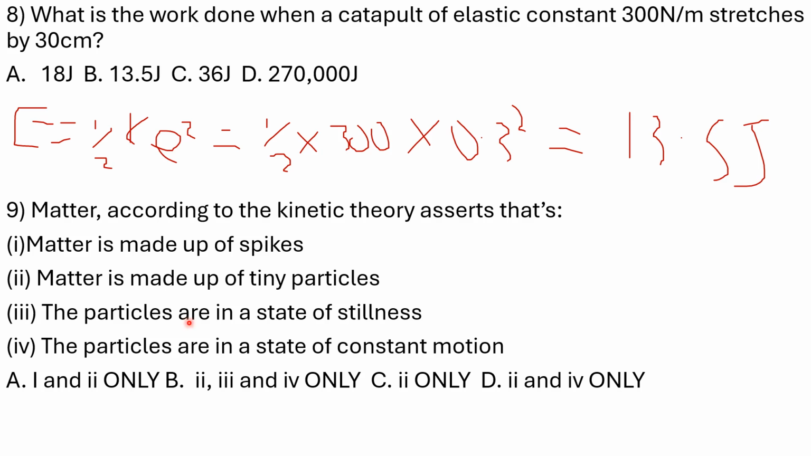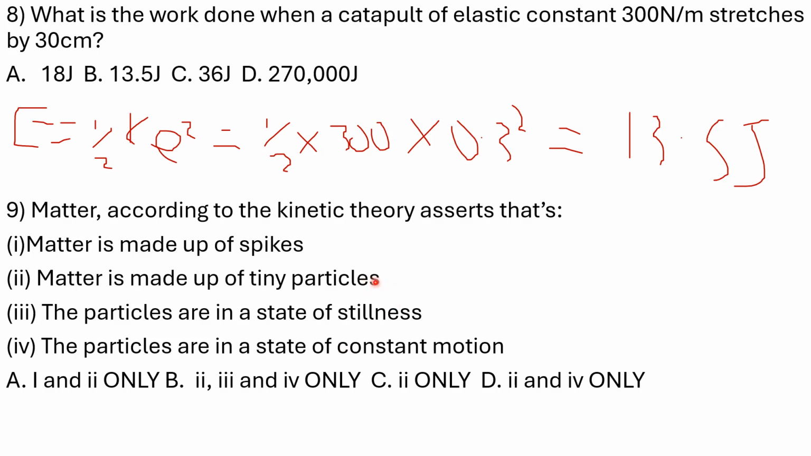Number 9 says, matter, according to the kinetic theory, asserts that, and there are options, Roman figure 1 to 4 here. So we want to see which combinations are correct. Matter is made up of spikes? No. Matter is made up of tiny particles. This is correct. The particles are in a state of stillness? Stillness means they are static, they are not moving. Is that true? No. The particles are in a state of constant motion, vibrating about their mean position if it is solid. So they are in constant motion and they are made of tiny particles.